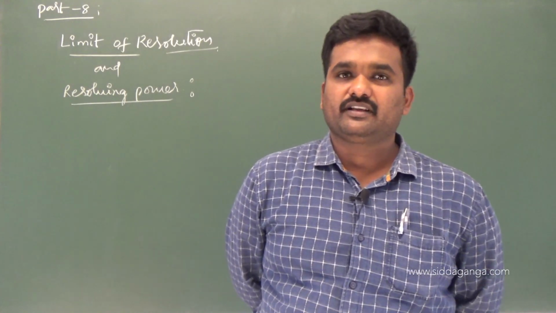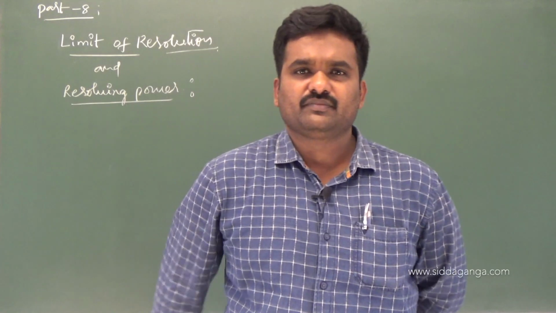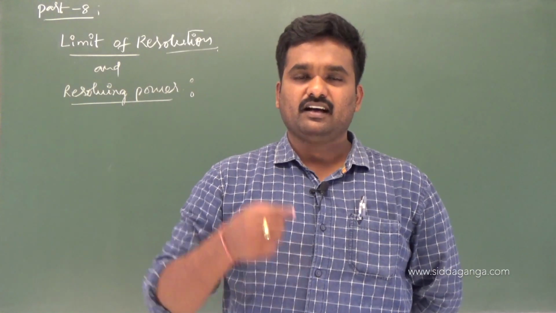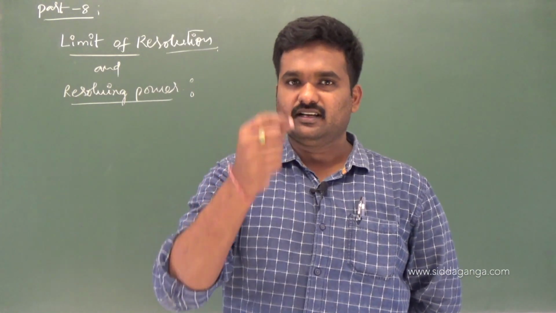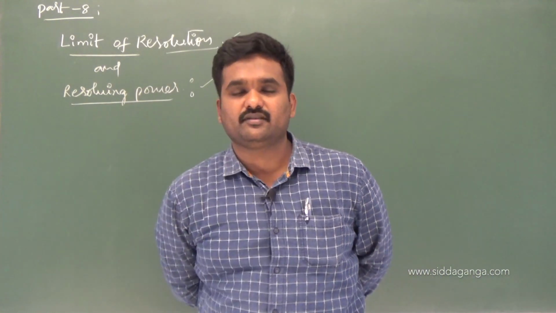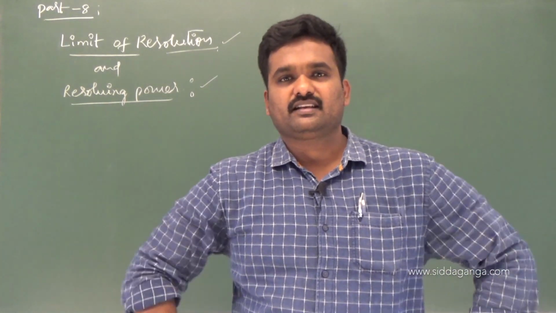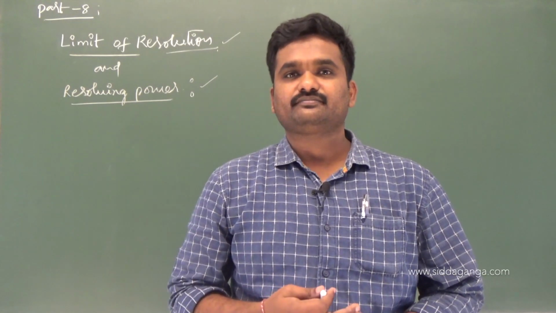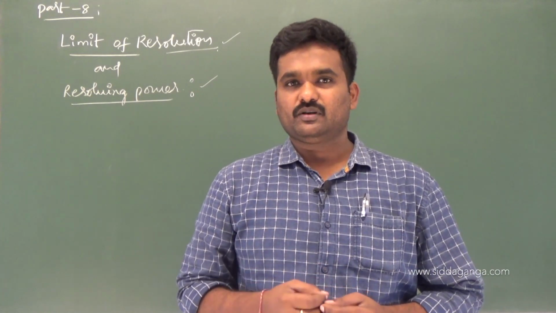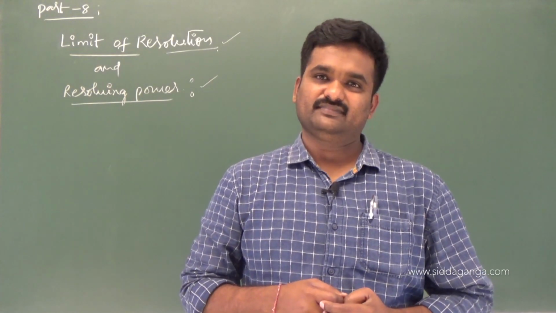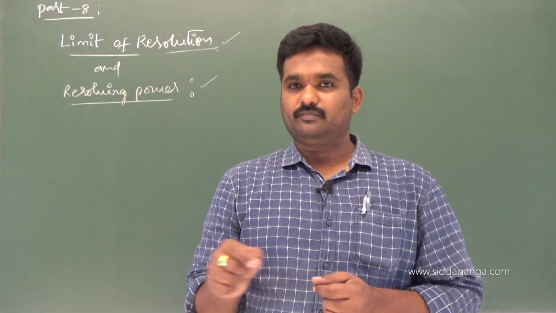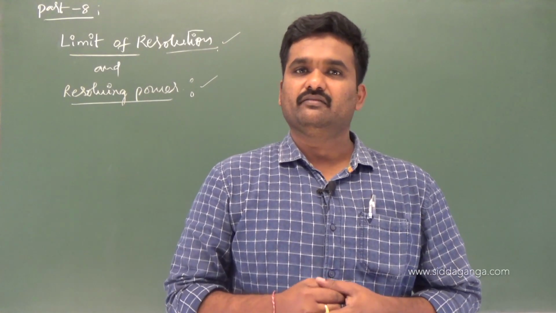Any optical instrument, like a microscope or telescope, and even the normal eye with which you are seeing objects, has these two related parameters: limit of resolution as well as resolving power. You might have seen on microscopes in your bio labs a small reading written on them. LR value or RP value they will mention. What is the exact meaning of that?